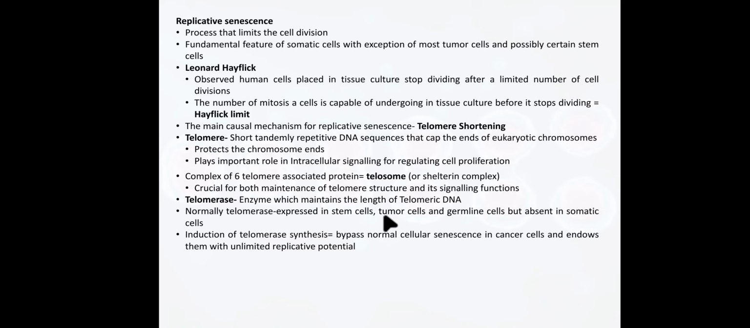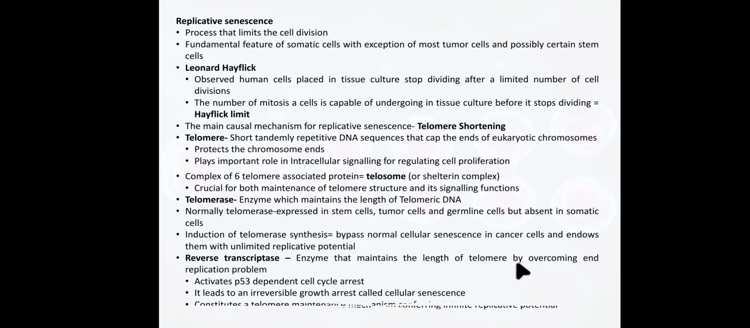Telomerase is an enzyme which maintains the length of telomeric DNA. It is normally expressed in stem cells, tumor cells and germline cells, but absent in somatic cells. If it is absent in somatic cells, there is another mechanism which helps to maintain the telomeric DNA, that is alternative lengthening of telomeres. Telomerase is a reverse transcriptase enzyme which maintains the length of telomere by overcoming the end replication problem.